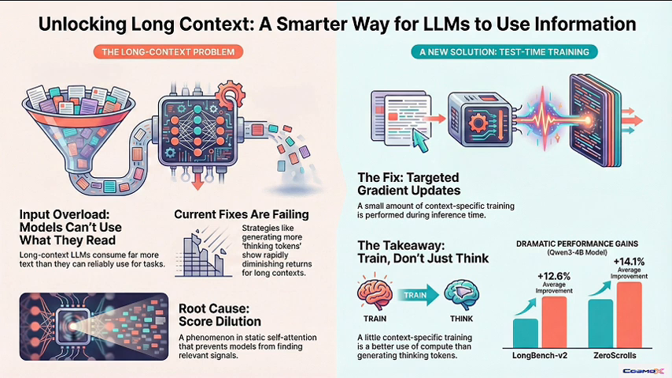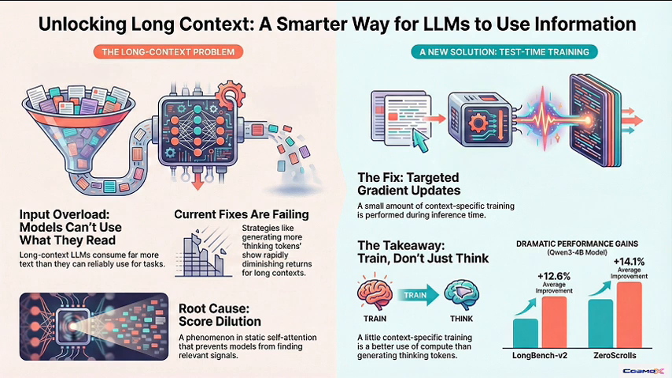Correct. And the research shows this approach, quote, provably overcomes the limitations of static self-attention. The efficiency part is key here. For long context, that small burst of training is a much better use of compute than generating tons of thinking tokens. Okay, so the proof must be in the numbers. I mean, how big were these performance gains in practice?